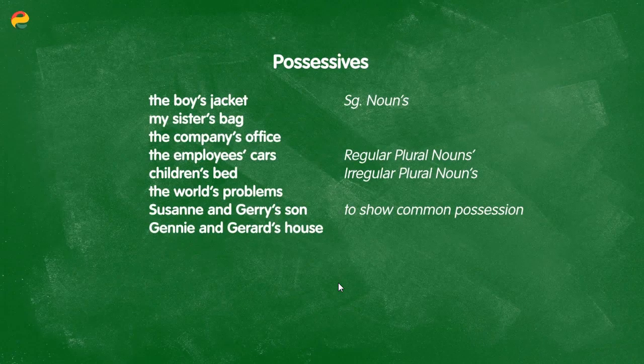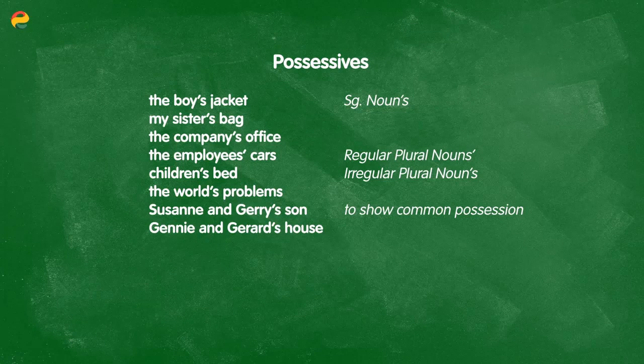And since we're talking about nouns still, we should also mention the possessive forms of nouns. For example, if I want to say the boy's jacket and my sister's bag, also the company's office, here I'm using a singular noun, so I just add apostrophe S. And this is really not dependent on the ending.